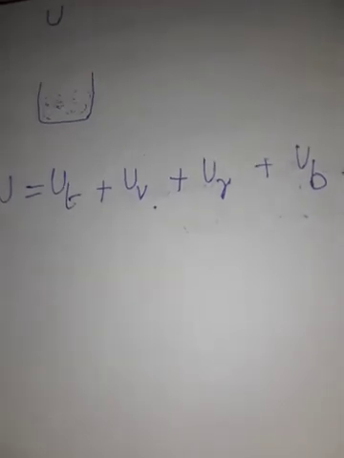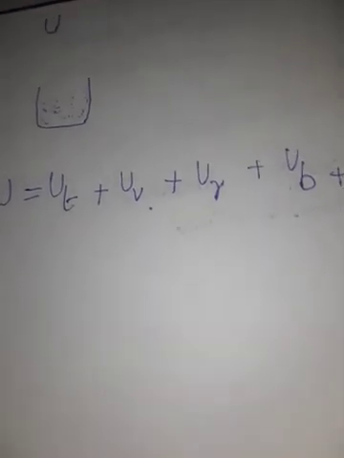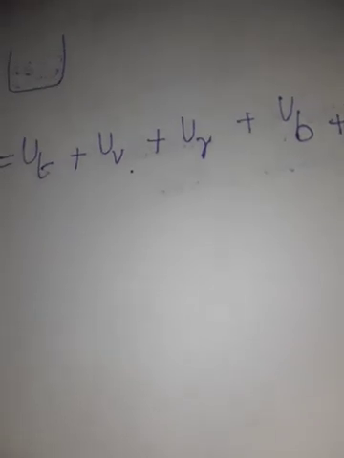So, what is its importance? The internal energy possessed by a substance differentiates its physical structure. For example, allotropes of carbon. Allotropes means the same element exists in two different forms. For example, carbon can exist as graphite and diamond.